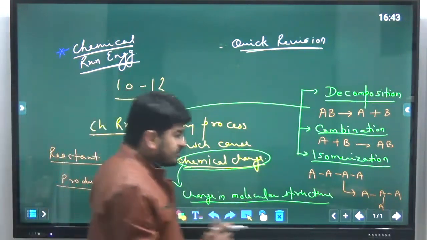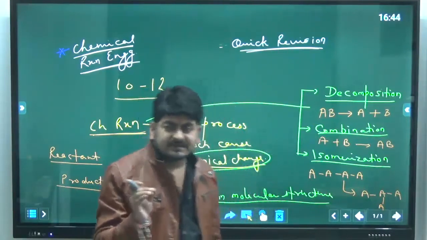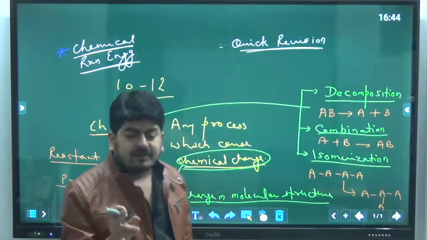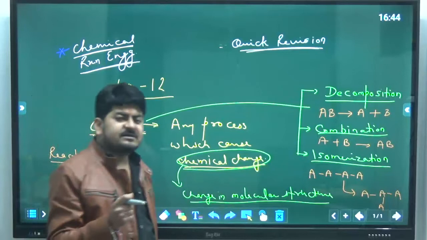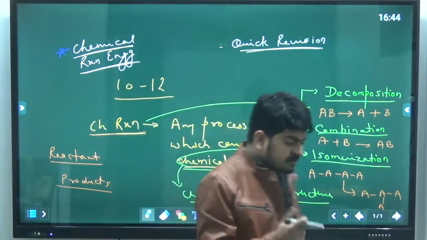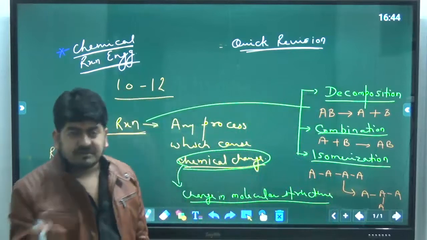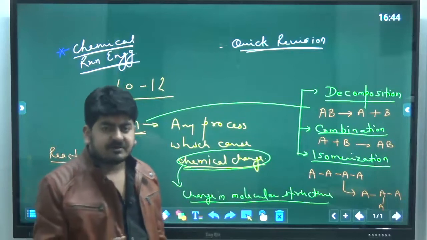Next is the reactor. The vessel, the equipment in which the reaction takes place, without altering or affecting the characteristics of the vessel. Which characteristics? Physical characteristics, mechanical characteristics, or chemical characteristics. Those are not changing for the vessel. That is called a chemical reactor.